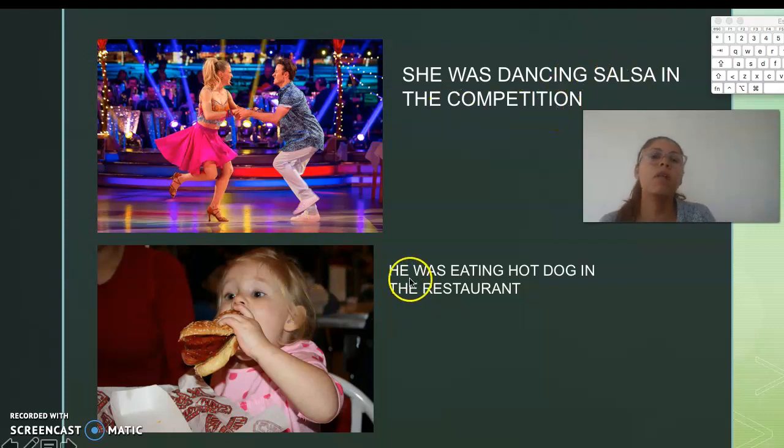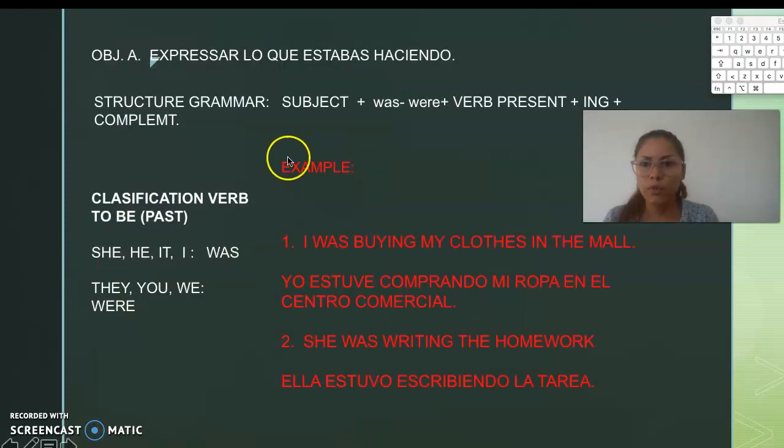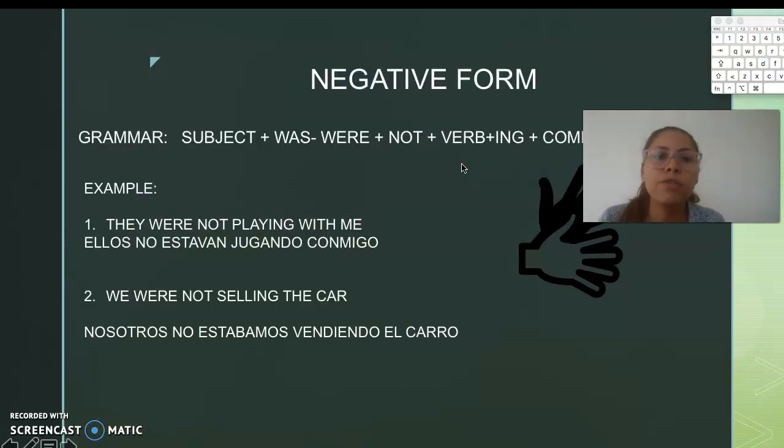Another example, he was eating a hot dog in the restaurant. Él estuvo comiendo perro caliente en el restaurante. So, this lesson is very simple and the structure too. Esta es de forma afirmativa and now we are going to see the negative forms. Y ahora vamos a ver la forma negativa.